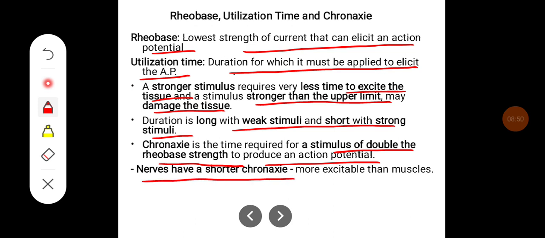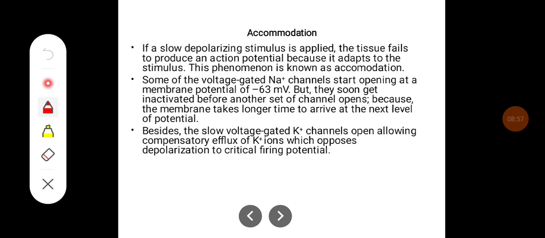A nerve has a shorter chronaxy, and it is more excitable than the muscle. Accommodation: if a slow depolarizing stimulus is applied, the tissue fails to produce an action potential because it adapts to the stimulus. This phenomenon is known as accommodation.